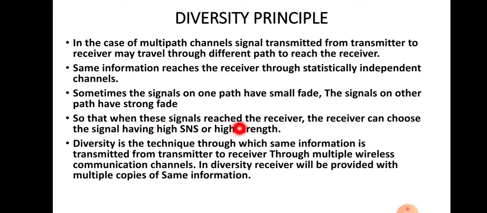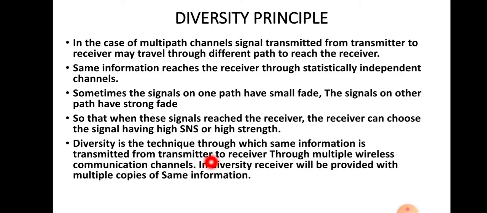So that when these signals reach the receiver, it can choose the signals having high signal to noise ratio or high strength. So we can say that diversity is the technique through which the same information is transmitted from the transmitter to receiver through multiple wireless communication channels. So what is there in it? The same information is transmitted through multiple wireless communication channels, and that information will be received with different characteristics.